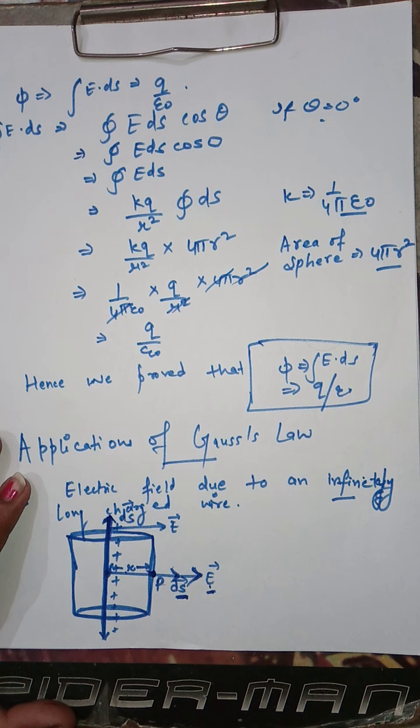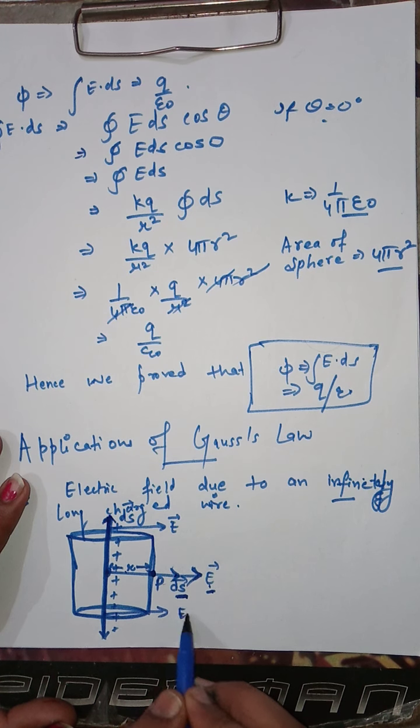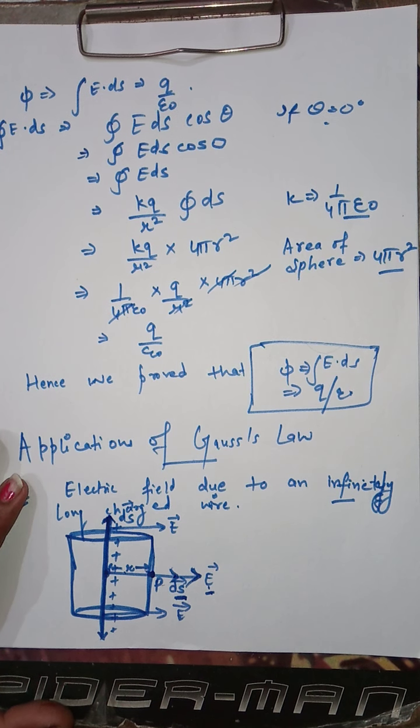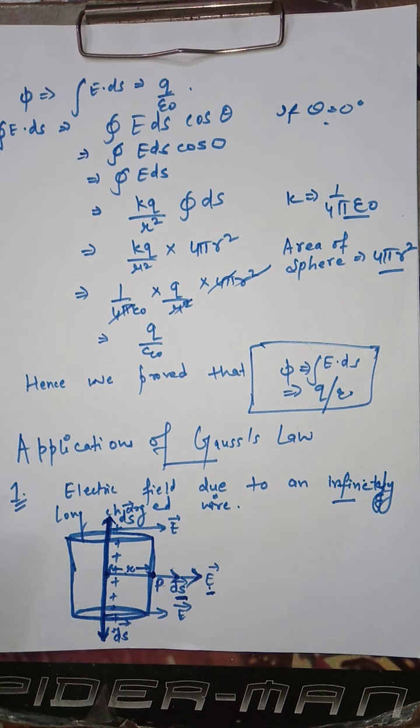In a similar way, at this face, the direction of electric field is again this one. We have the same direction of electric field at all the faces, and the direction of area element is this.